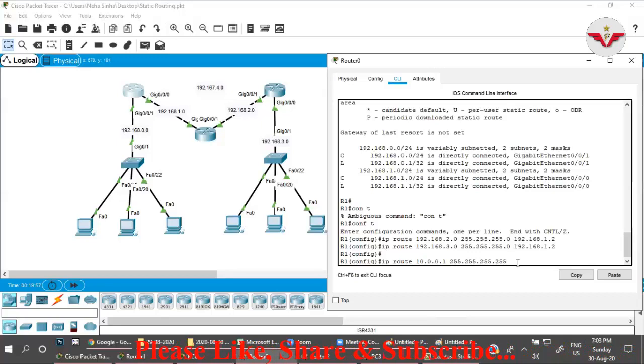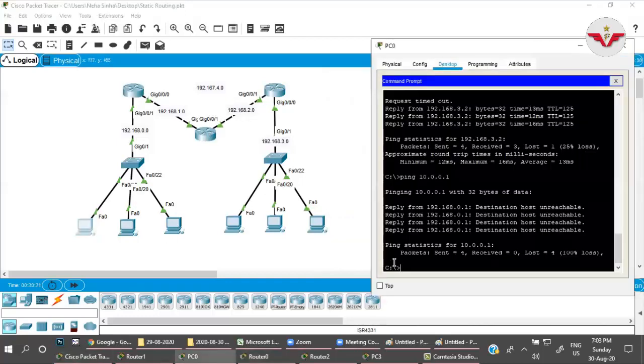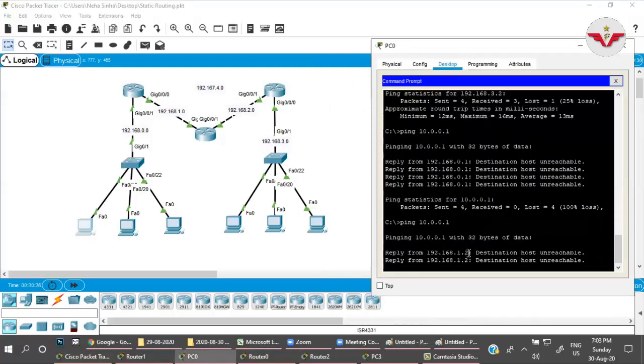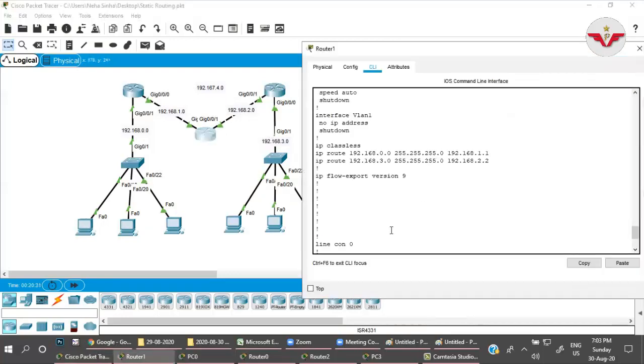Okay, so if any packets want to reach this PC, the network should be the same network 1.2, the packet will be forwarded to this interface, the next hop IP address. Done. Now the packet reached this router. That router also doesn't have any information about 10. Look here, you will get the error message from 1.2 now: destination host unreachable, right? So I have to inform this router as well.